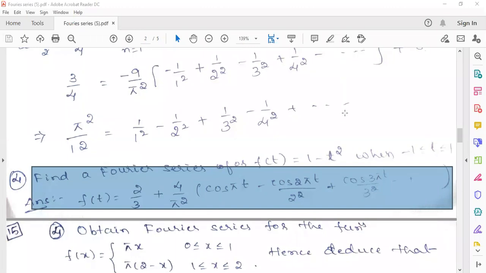We will try, sir. Now we will try. Okay, all of you try. This is a simple problem only, so I will just tell hints. Minus 1 less than or equal to t less than or equal to 1 means what's the value of L? Anybody?